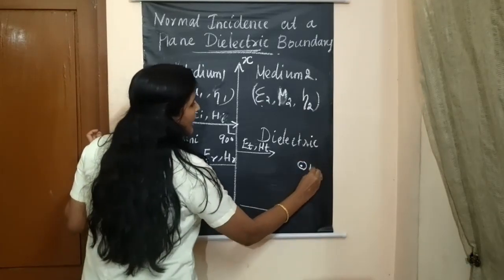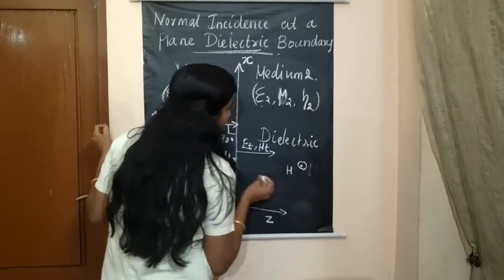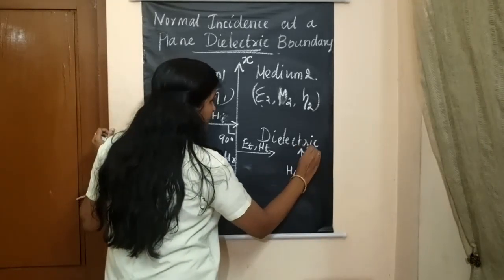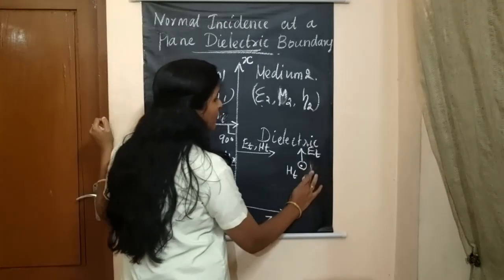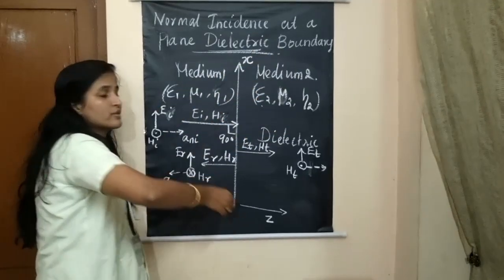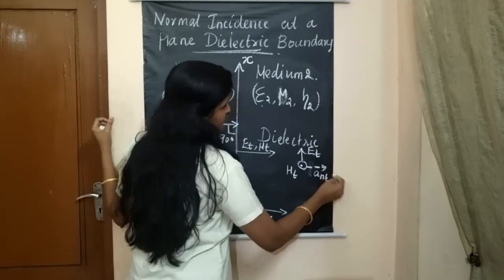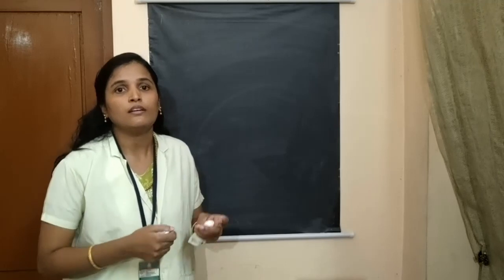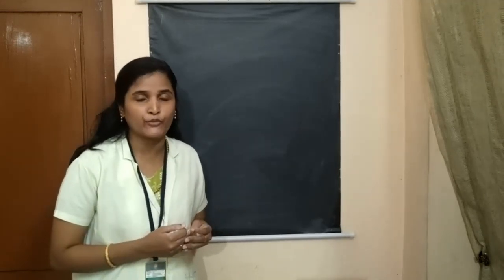With the H field going out of the plane, and the electric field pointing towards the x-axis, the propagation will be towards the positive z-axis. So that is denoted as A N T. Okay. So let us analyze the incident wave, reflected wave, and the transmitted wave one by one.